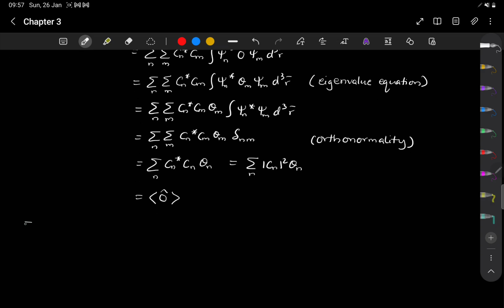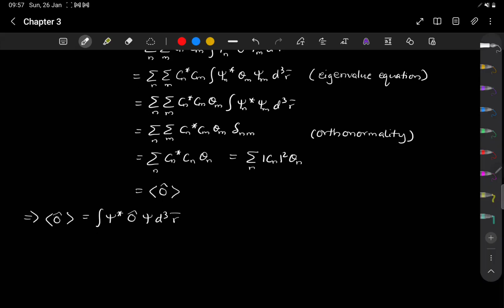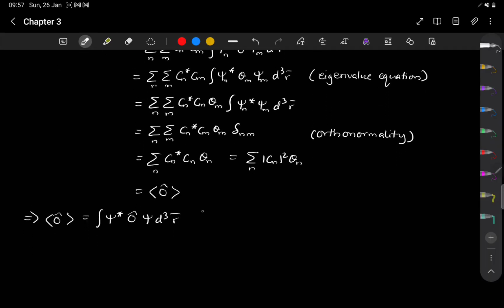So finally we can write down our result, that the expectation value can be given by psi star O psi integrated over the entire volume. And this, if you see, is actually the same as the weighted average if you write it down in the superposition state. So this is our final result.